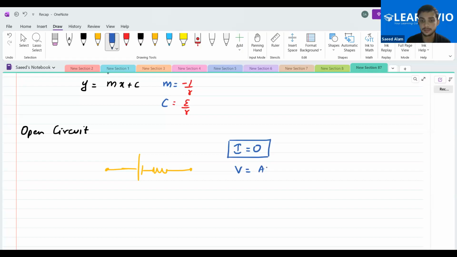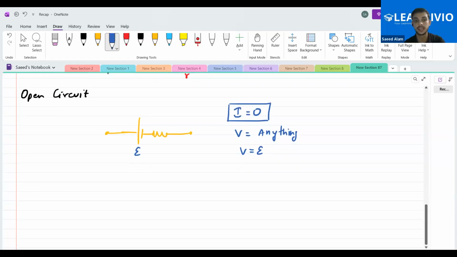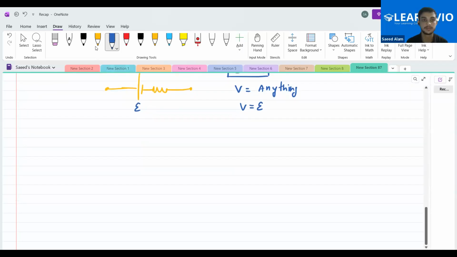It can be anything. Although it depends on the EMF E, V will actually be equal to EMF E, but EMF could be anything. So ultimately, V could be anything. This is something about the open circuit. So open circuit guarantees that I is always equal to zero. Is this clear to you people?